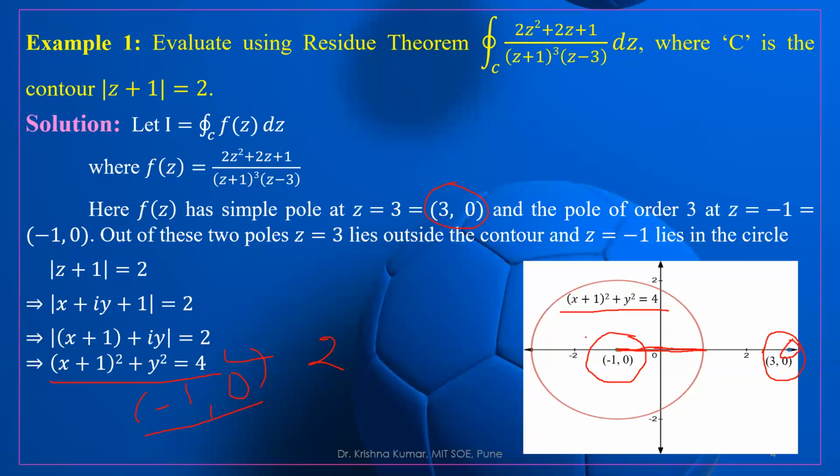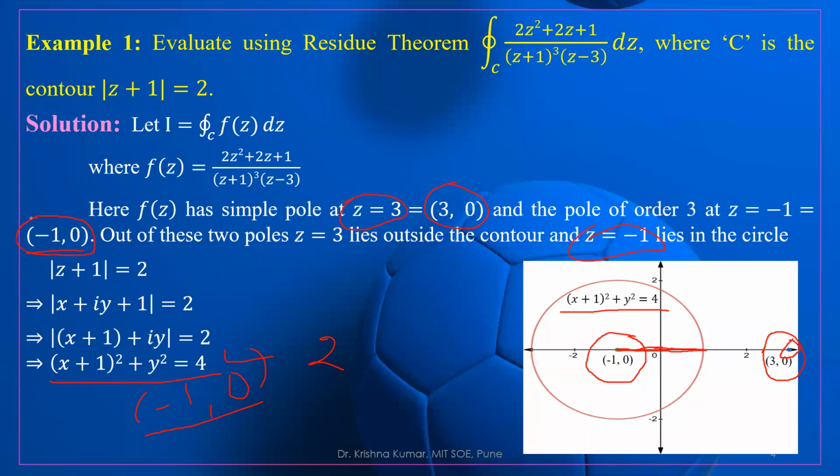Another point, z is equal to minus 1, which is nothing but minus 1, 0, is the center of the circle. So it lies inside the contour. So we cannot use Cauchy's residue theorem for z is equal to 3, but we can use Cauchy's residue theorem for z is equal to minus 1.